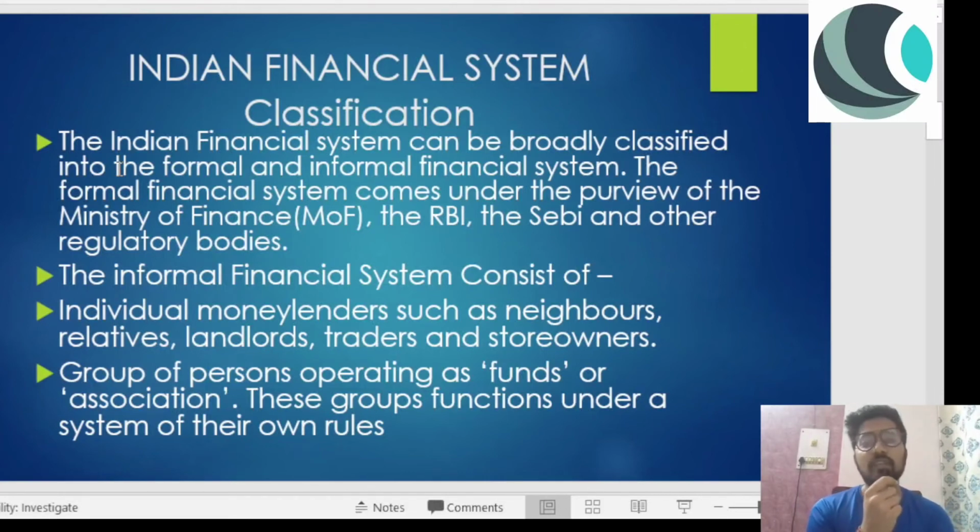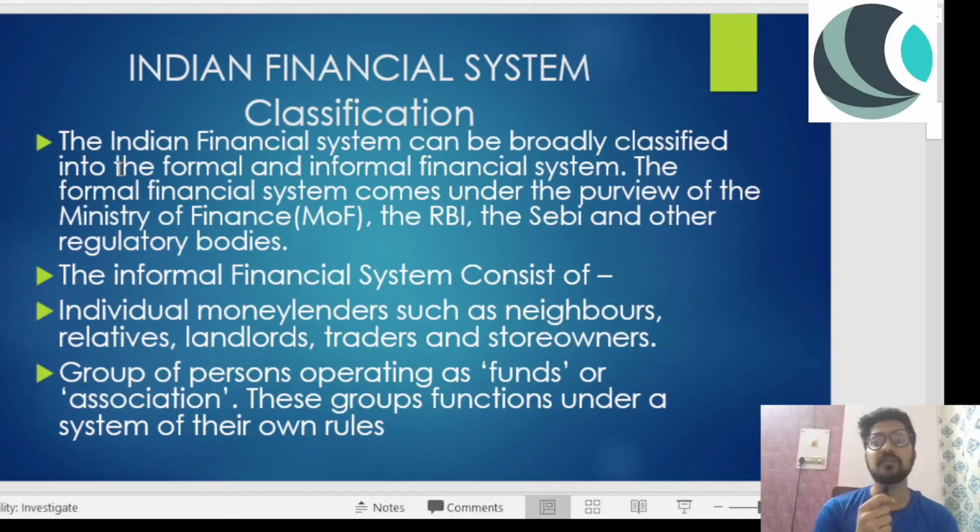And why do we need regulatory bodies? Because these bodies make sure there is transparency, there is accountability, and the people trust. Why would I save my money in the bank account? Because there is some trust. RBI is managing all those banks, so I trust them, right? They won't run away with my money, right? So there is some trust, and these formal bodies make sure and ensure that trust is maintained throughout the system. Now we're talking about the informal financial system.